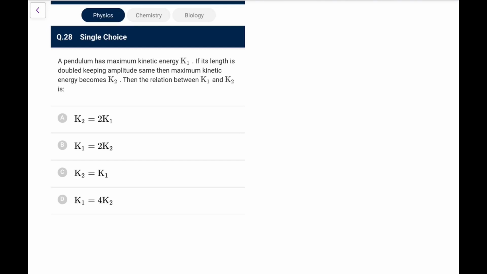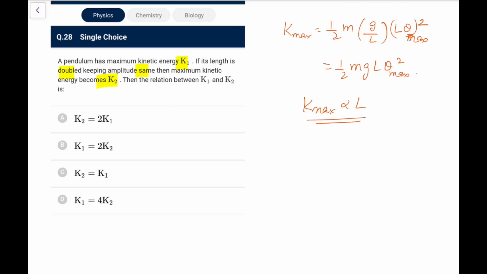Next, a pendulum has maximum kinetic energy k1. If its length is doubled keeping amplitude same, then maximum kinetic energy becomes k2. Now this is again another repetitive question that we are getting. So k max I can say is half m omega square a square, and here omega square will become g by l and a will become l theta. So l theta square. So what we have, half m g l theta square. So assuming angular amplitude, theta max, remains same, k max is proportional to l. Now if length is doubled, kinetic energy will double. So k2 is going to be double of k1.